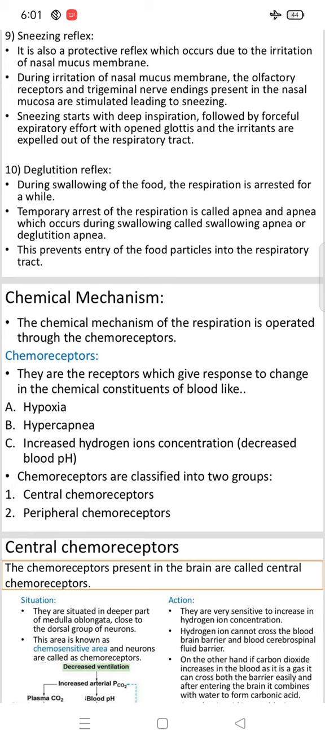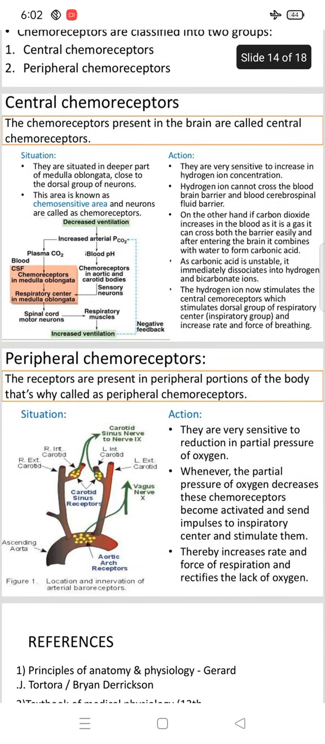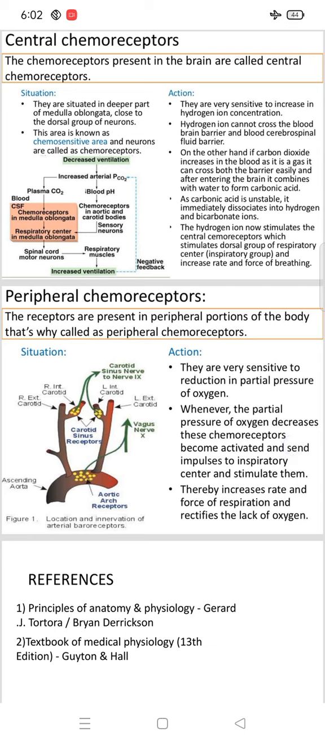So chemoreceptors respond to hypoxia, hypercapnia and increased hydrogen ion concentration. These are the three. Chemoreceptors are classified into two groups: central chemoreceptors and peripheral chemoreceptors. First, the chemoreceptors present in the brain are called central chemoreceptors.